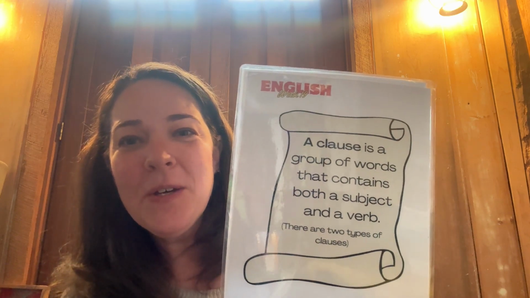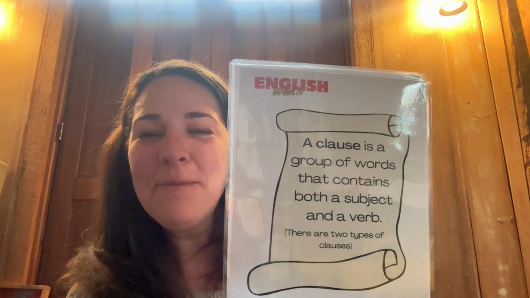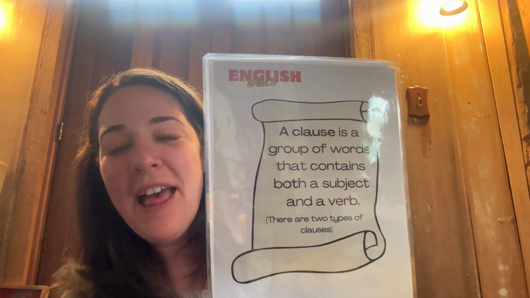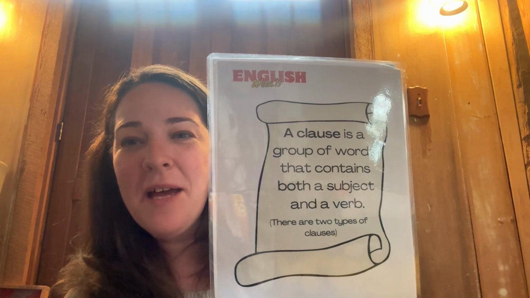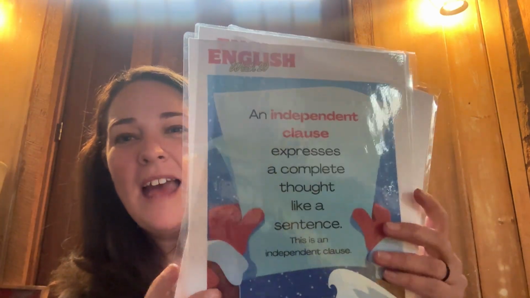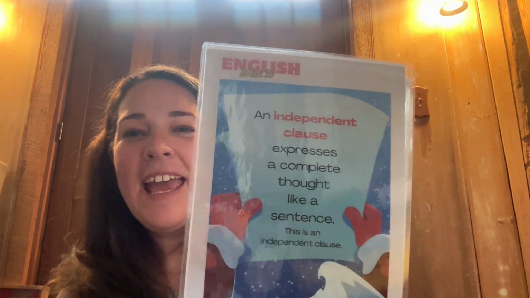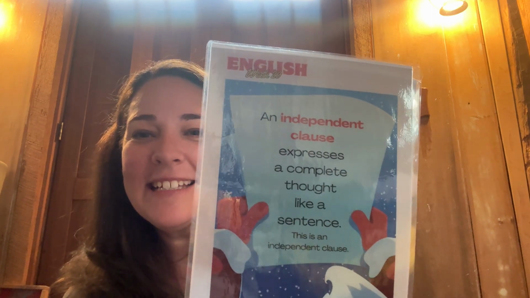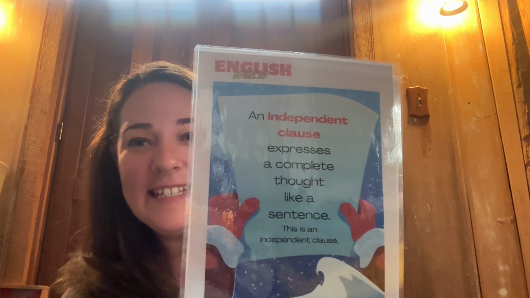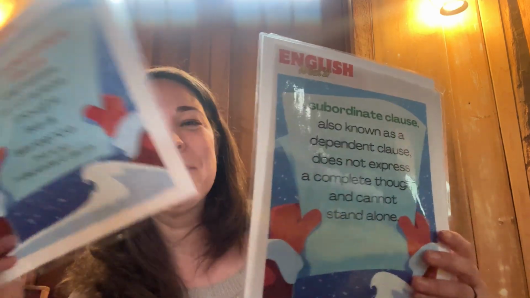A clause is a group of words that contain both a subject and a verb. There are two types of clauses. An independent clause expresses a complete thought like a sentence. This is an independent clause.